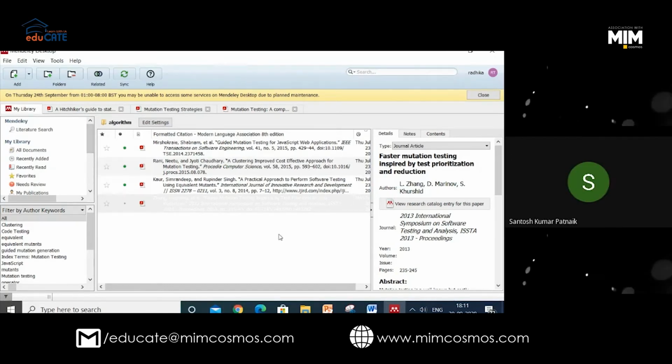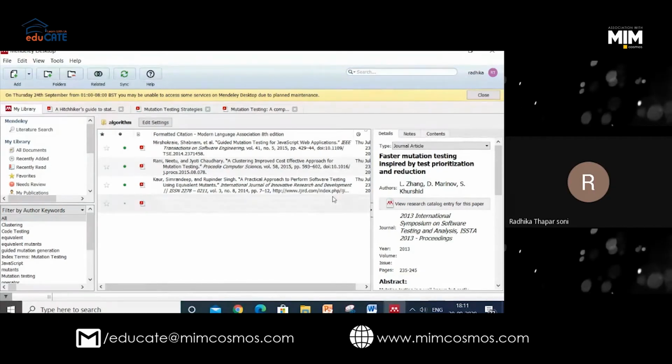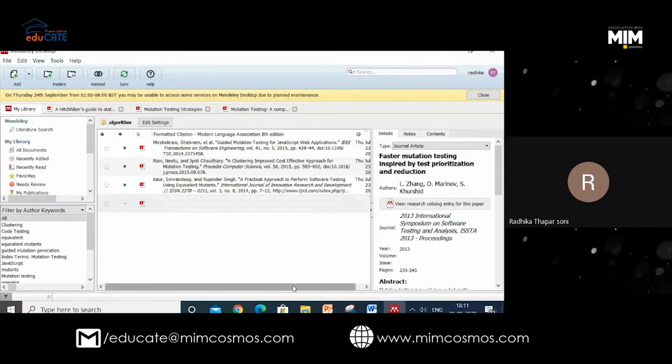Madam, this 2 GB storage is basically for the library? So basically, how much you are loading in your library? 2 GB is the maximum in the free version. Suppose you have kept some 10 papers here, that is taking space. So what can I do is, if I finish with one of my papers, I can delete it and use the space. If we are not making a very big project, we do not need any premium version. We can handle our work with this free version of Mendeley.